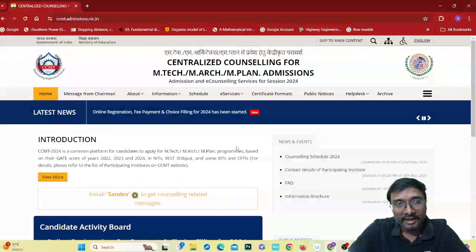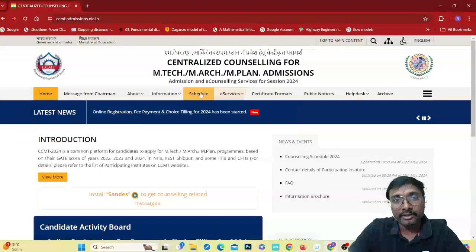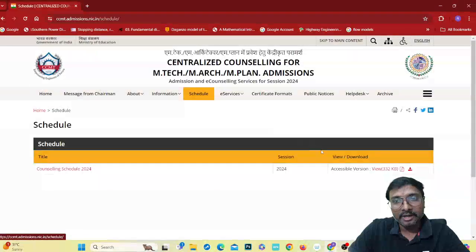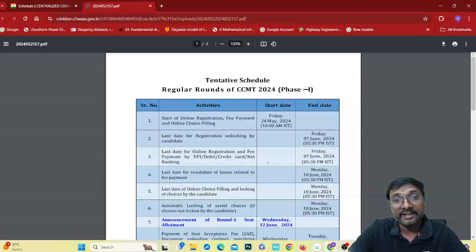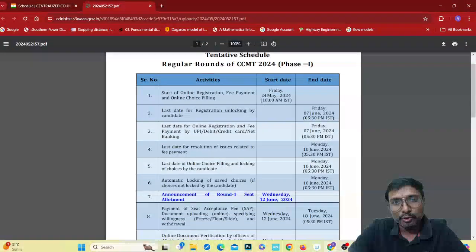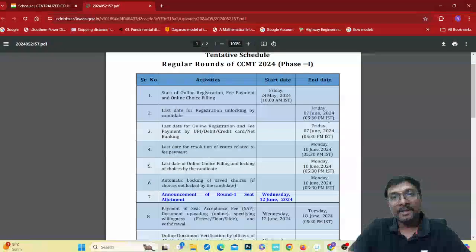You click this website, and first and foremost, you check the schedule, because in this schedule, what are the different dates available? The starting date of your online registration, fee payment and online choice filling. You can start filling your choices, paying the fee, and registering, all from 24th May 2024. Already it started 5 days back, so hurry up guys. And what is the last date for registration and locking by the candidate? It is Friday 7th June 2024, 5:30 p.m. So don't be late.